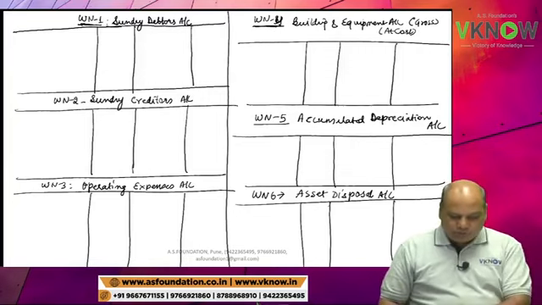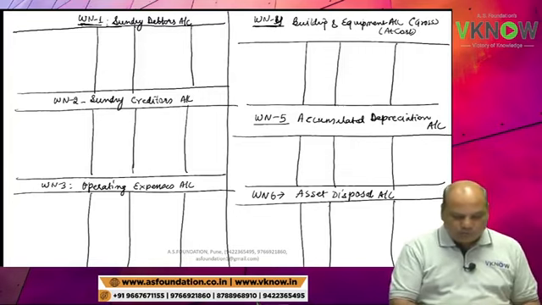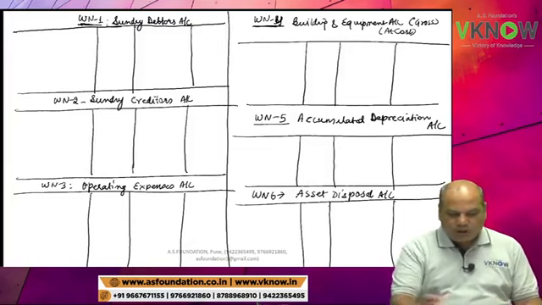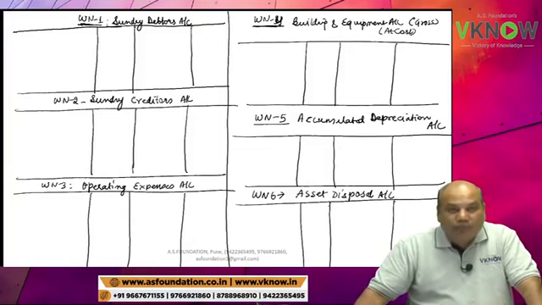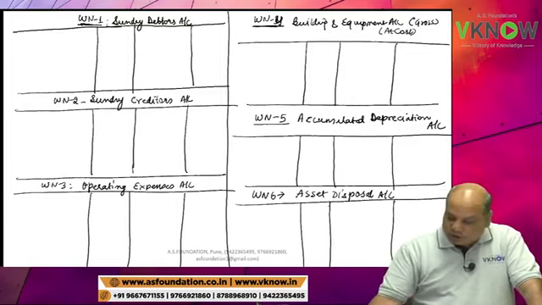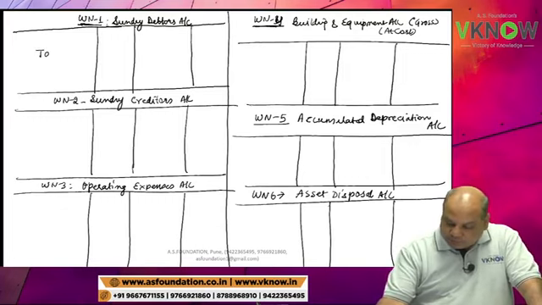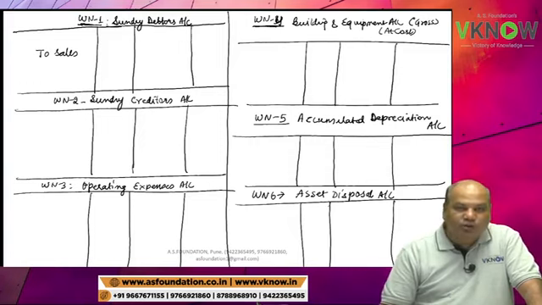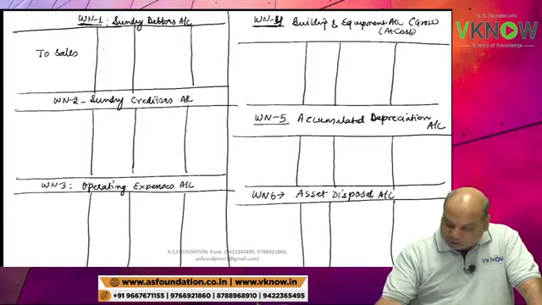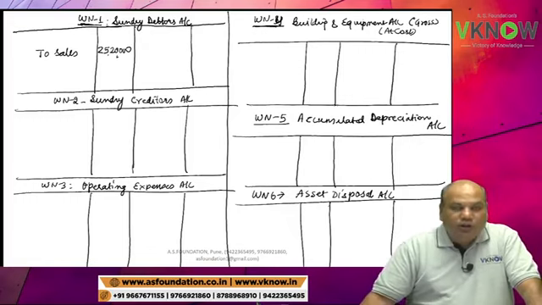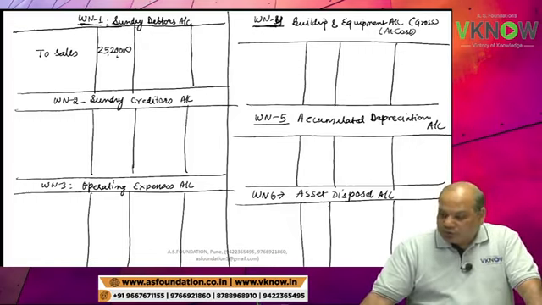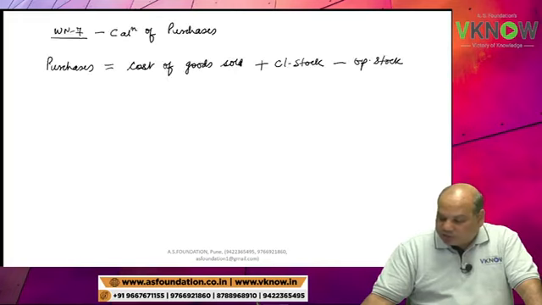Let us start. So we will start from P&L account, first line sales. Net sale is given 25 lakh 20,000. Come to debtor account, but second line. Debtor account, don't start with first line. Opening balance is pending. So sales, write down 25 lakh, working note 1, 20,000. And then cost of sale is given.